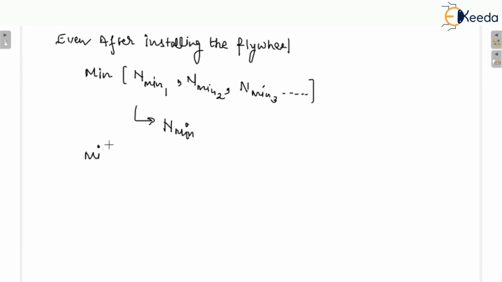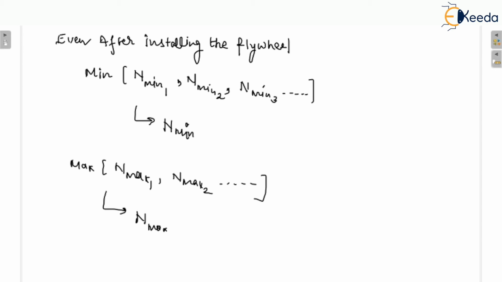Now you have to select the maximum value, because we want to calculate the fluctuations of the energy. So we will calculate maximum fluctuation of energy. So this is n max. First you have to select maximum and the minimum speed. So from here you can withdraw n maximum, that is the maximum speed, any one of them can be maximum. Okay. So basically what is the fluctuation of energy?